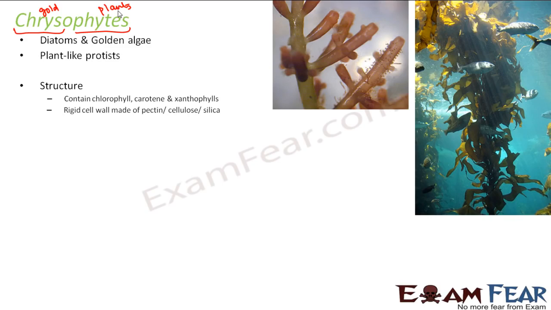Carotene and xanthophylls give them the red and yellow colors. They have a rigid cell wall made of pectin or cellulose or silica. It depends: some organisms' cell walls are made up of pectin, some of cellulose, some of silica. So it varies from one organism to another, but they have a rigid cell wall.